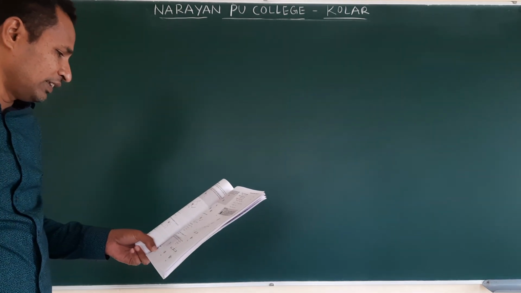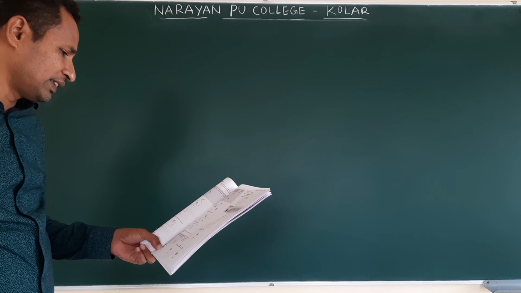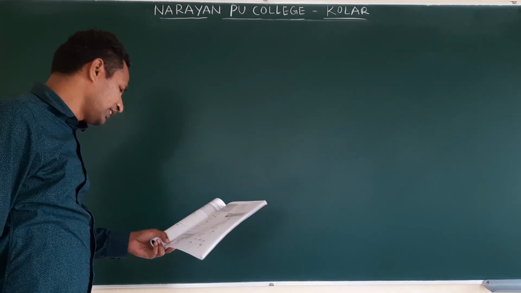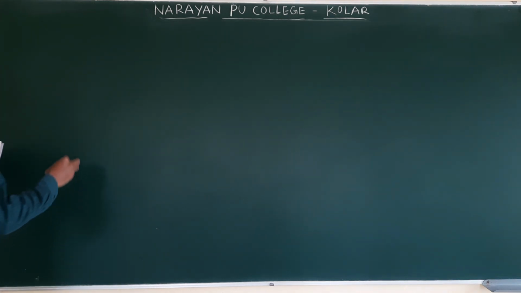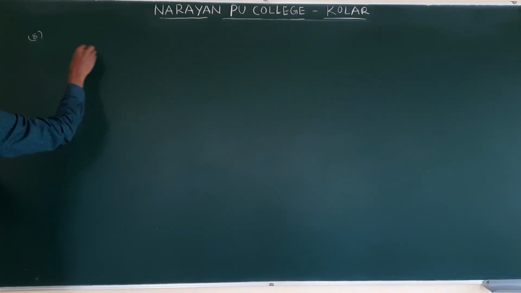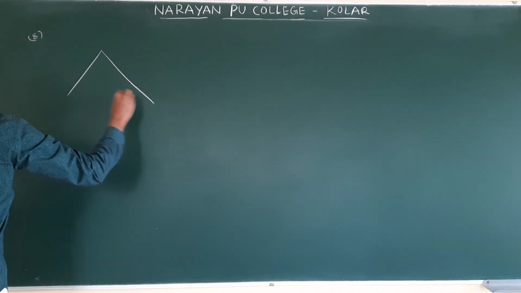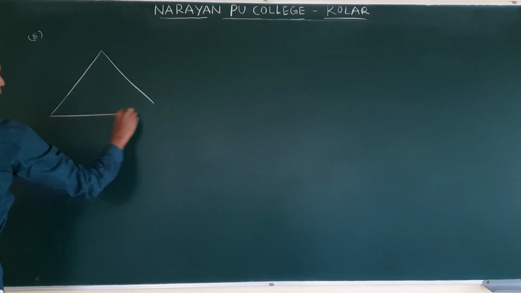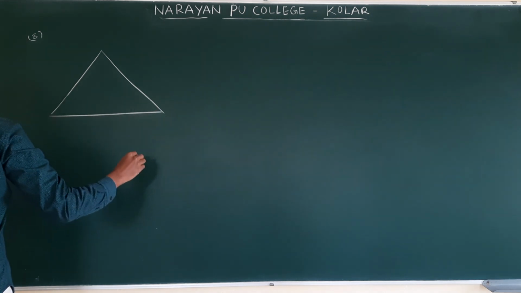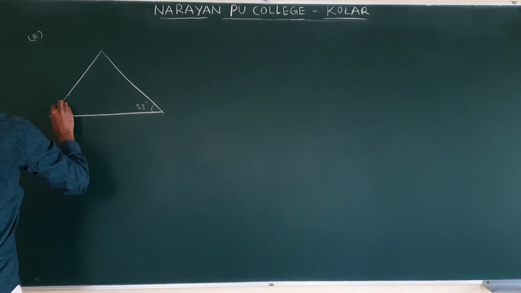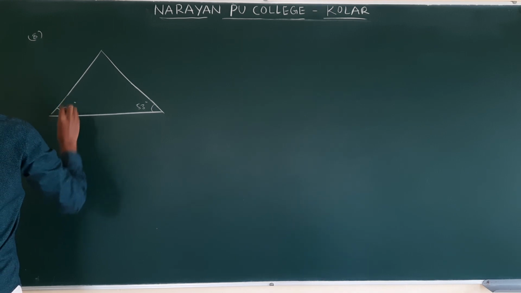Next, 8. In the arrangement shown, all the surfaces are smooth. String and pulley are light. Find the tension in the string. Here the angle is given as 53 degrees. The other angle is given as 37 degrees.